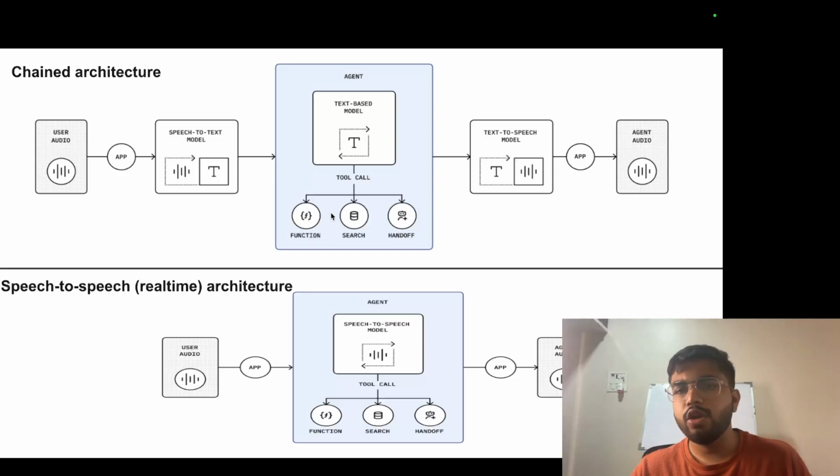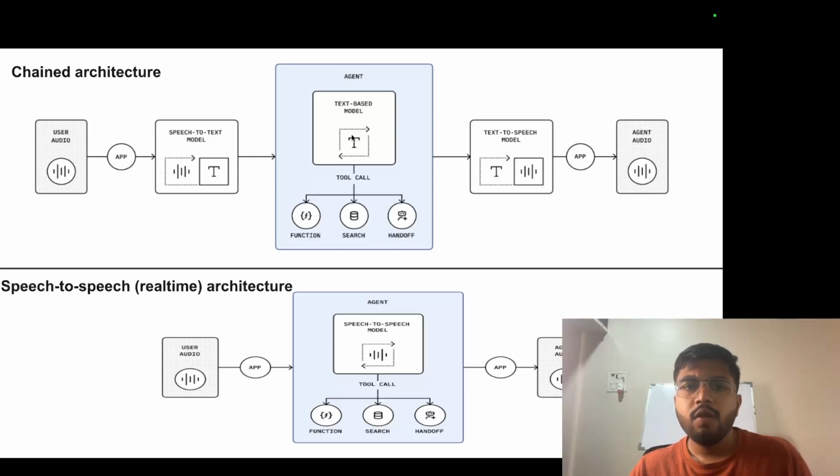Function, search, handoff is there. So the tool is text, this is like an LLM. Then there is an agent that can do tool calls here. Text does all the calls. Then again, once we get a response, text goes to speech, and speech again to the app, and the voice as the output. So this is a voice to voice agent, right? In the middle, there is a text conversion. Text LLM does all the work here, text agent.